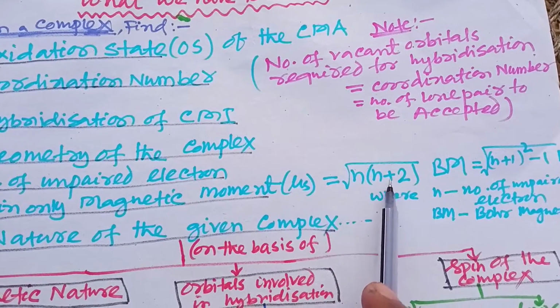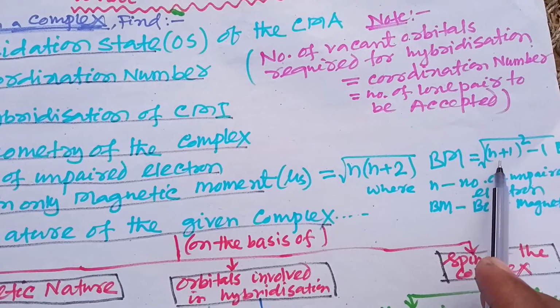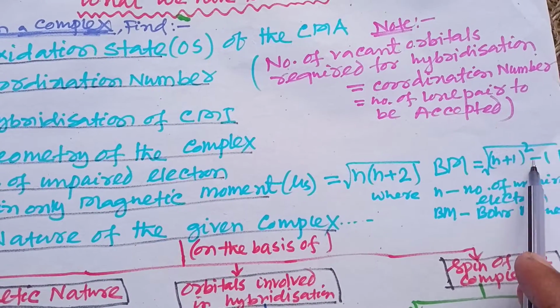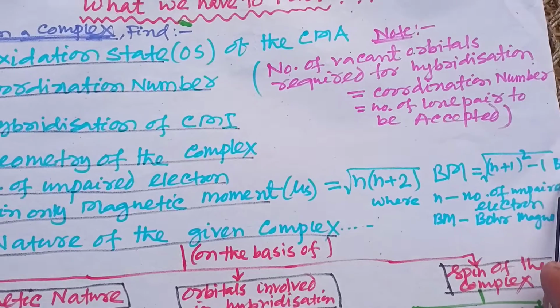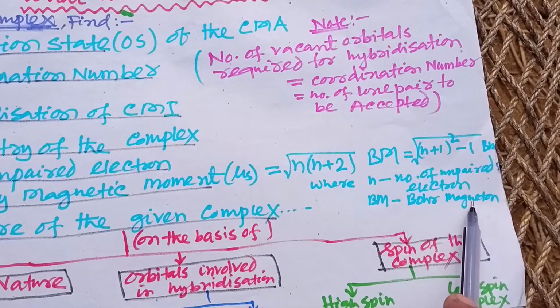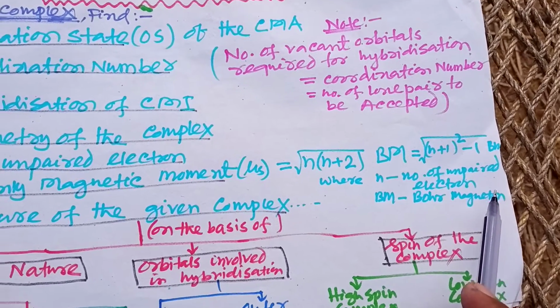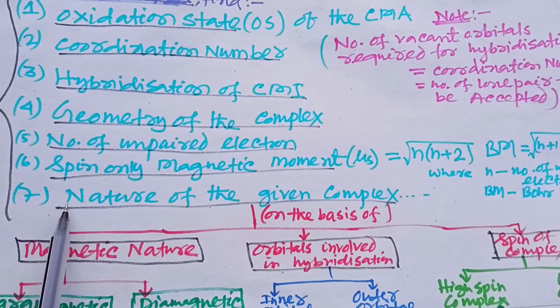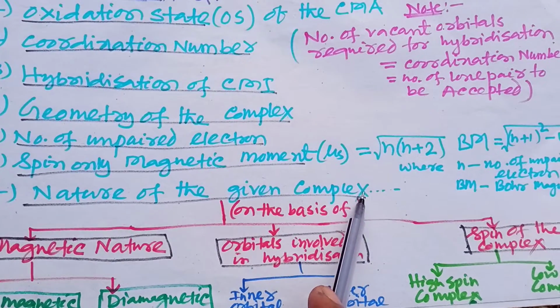root over n into n plus 2, which is nothing but the square root of n into n plus 2, in BM, where n is the number of unpaired electrons and BM is the Bohr magneton. And next we have to find out the nature of the given complex.